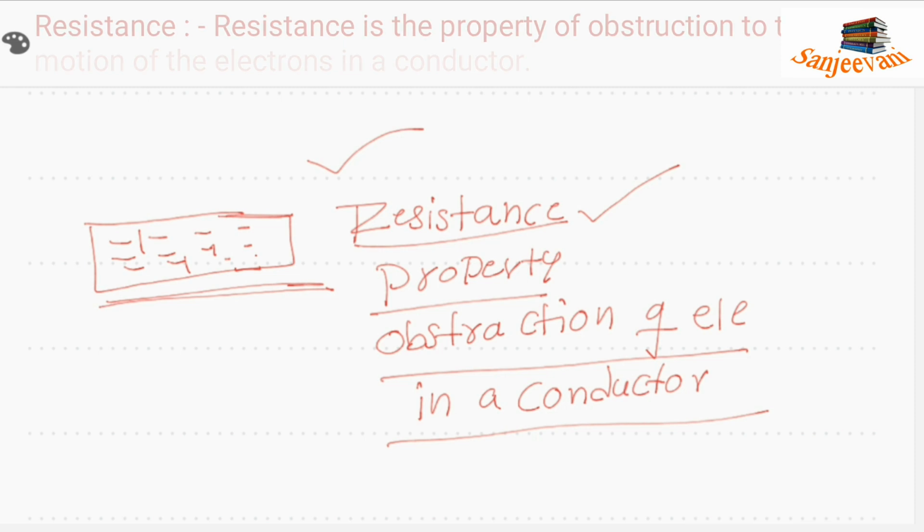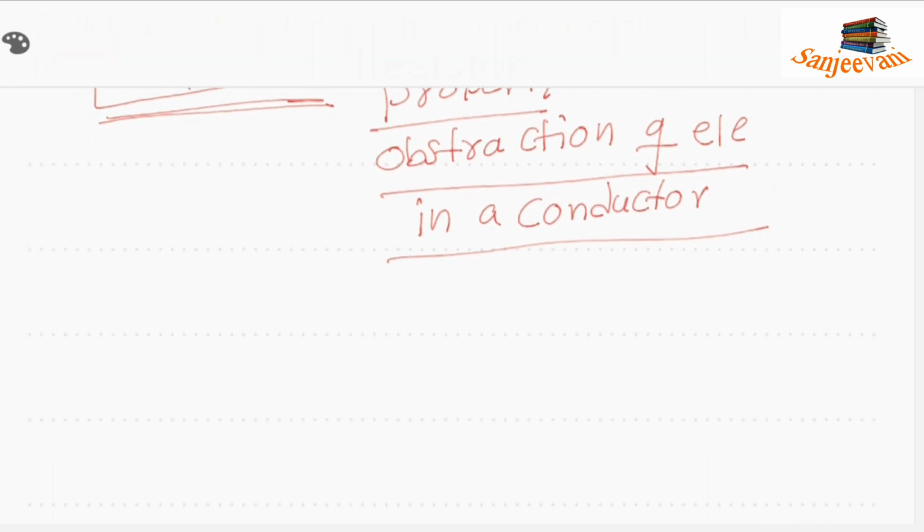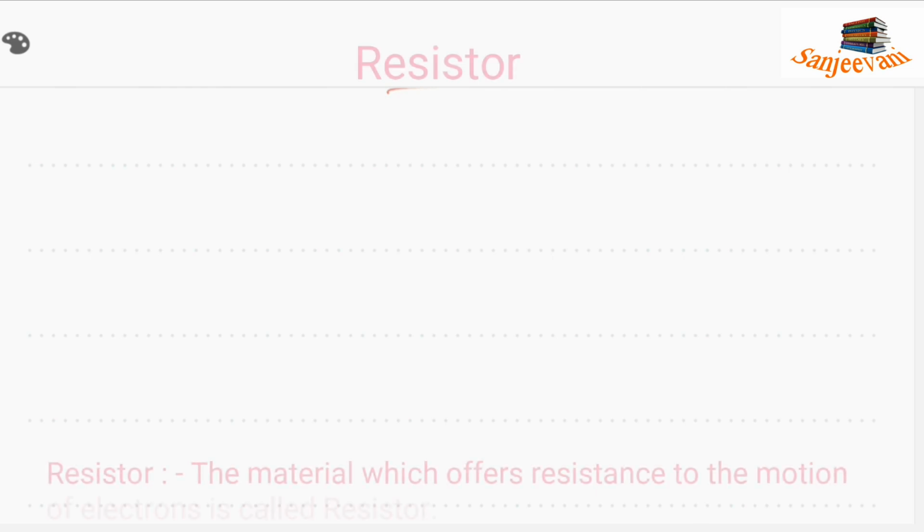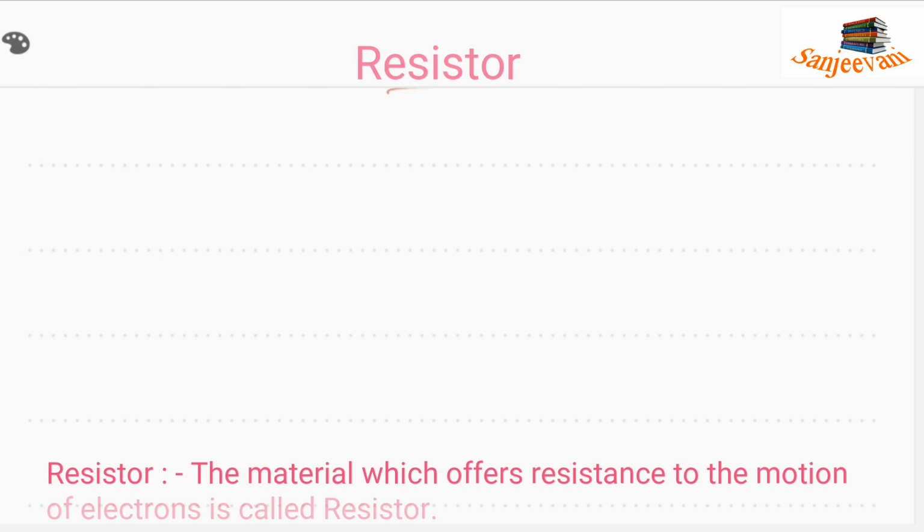Now we will go to resistor. What is a resistor? The material which offers resistance to the motion of electrons is called a resistor. Once again I am reading the definition: the material which offers resistance to the motion of electrons is called a resistor.